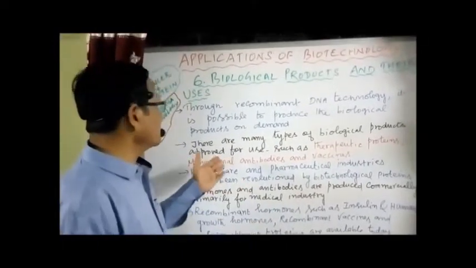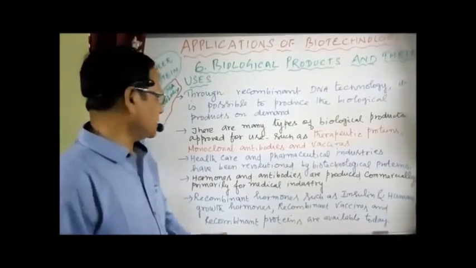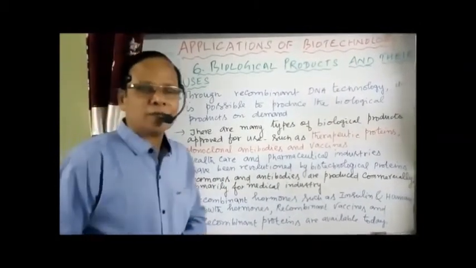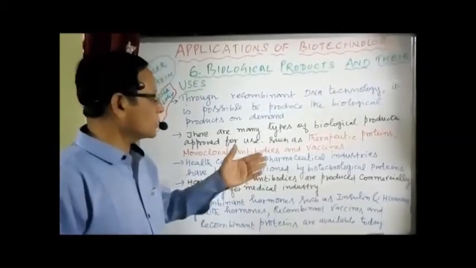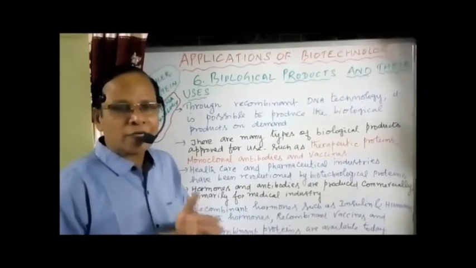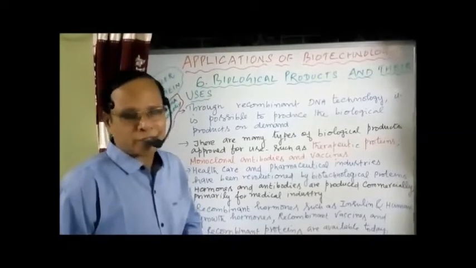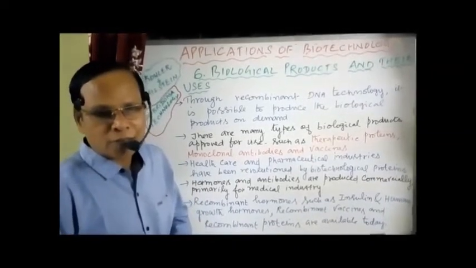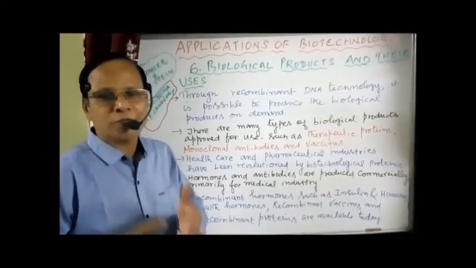These are all the different products which are approved for use by the government. Then we have the healthcare and pharmaceutical industries, and these two have been revolutionized by biotechnological proteins. There is an industry called proteomics. Proteomics is concerned with the production of proteins of different types with medicinal values.